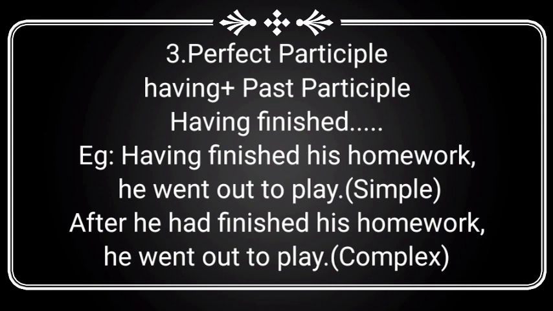So the first incident we have to write with past perfect. After he had finished his homework, he went out to play. While writing in simple, we have to find the ing form for had. Had is past, ing present form have. Add ing, having. So after that write verb 3. Having finished his homework, he went out to play. So if any sentence begins with having plus verb 3, that means perfect participle. Do you understand?